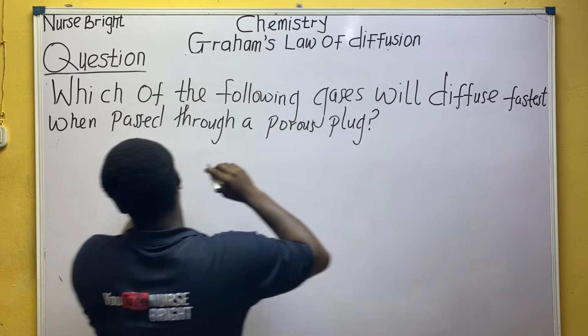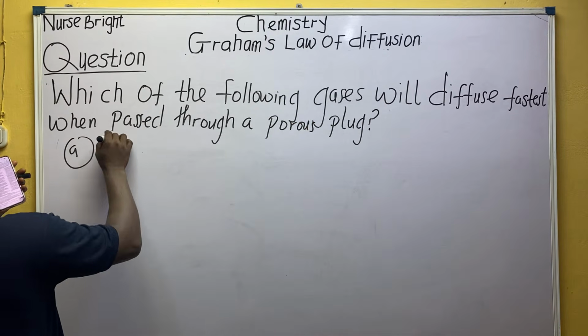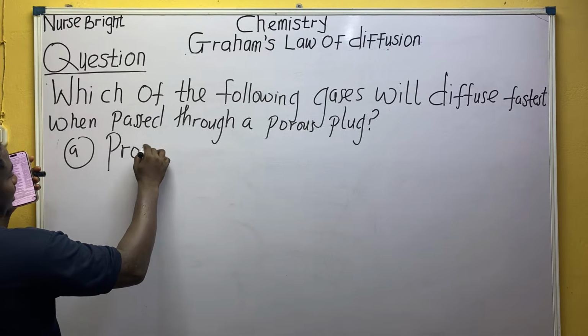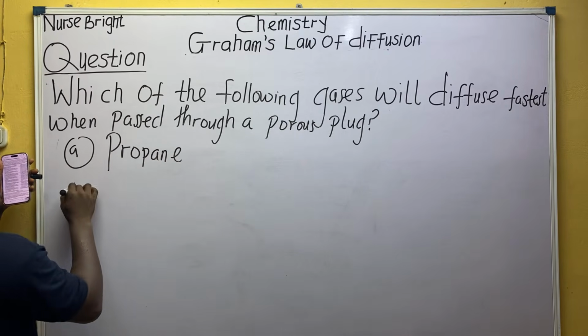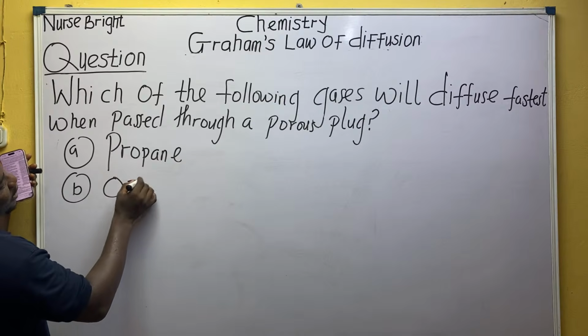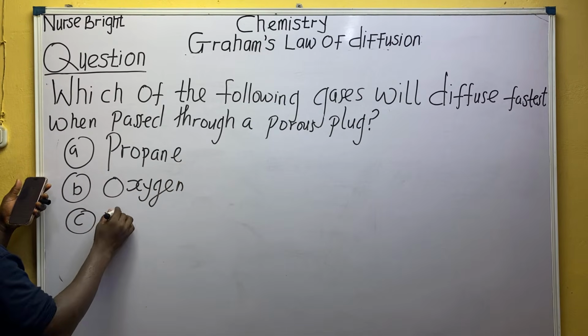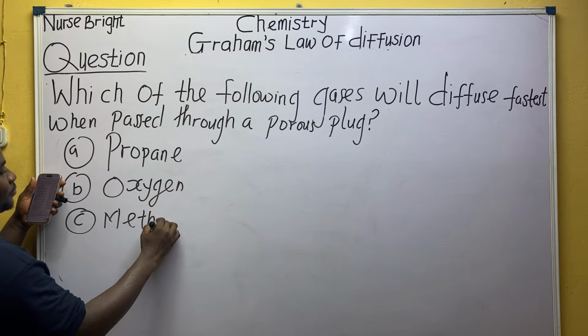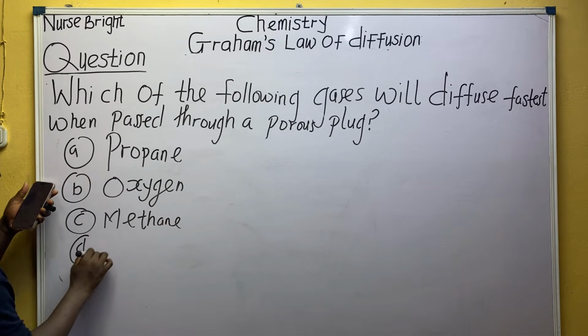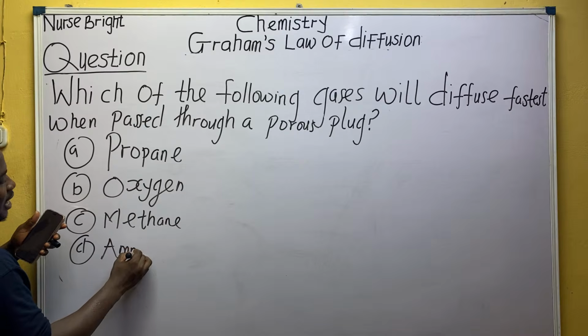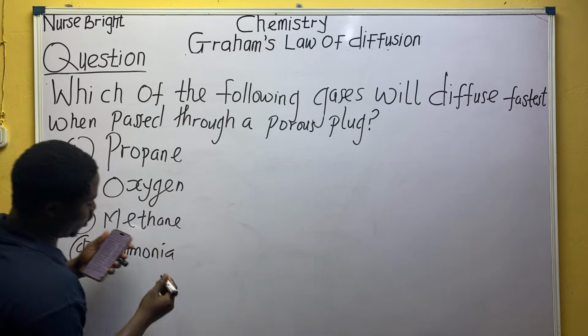Now, relax. Option A says propane gas. Very cheap one. Option B says oxygen gas. So easy. Option C says methane gas. Option D says ammonia gas. Everyone pay attention.